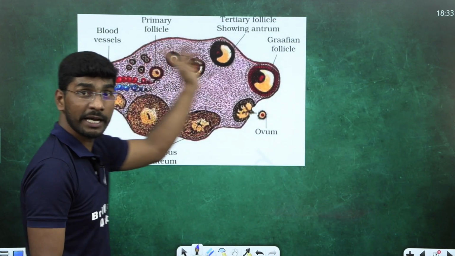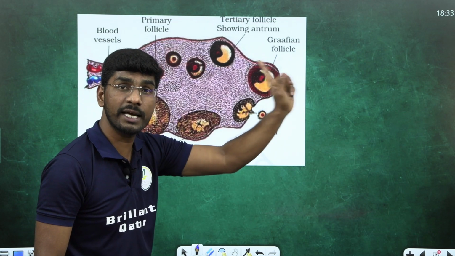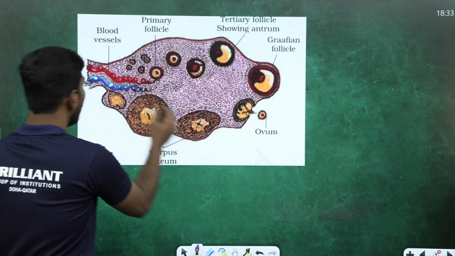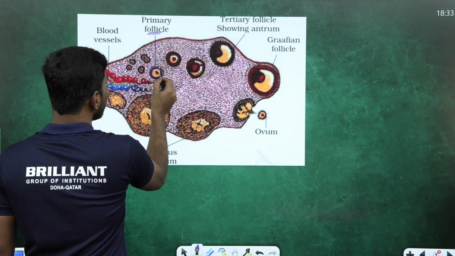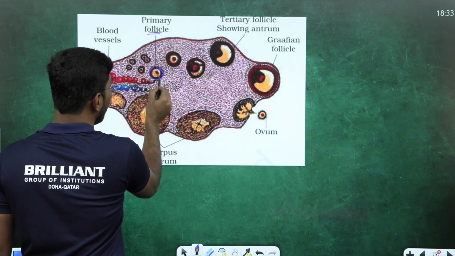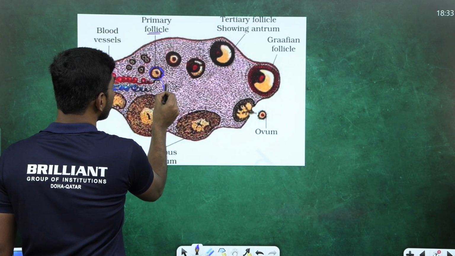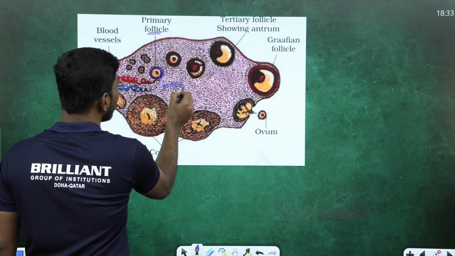Look at it. These diagrammatic questions can come. This is an NCERT diagram, ovary transverse section. Look at here. This is a primary follicle. Look at the primary follicle. Many granulosa cells are attached. What about this one? Primary oocyte. Inside it is the primary oocyte.